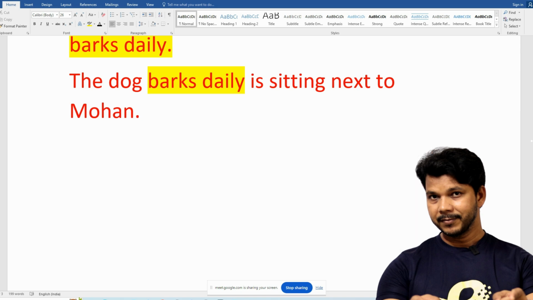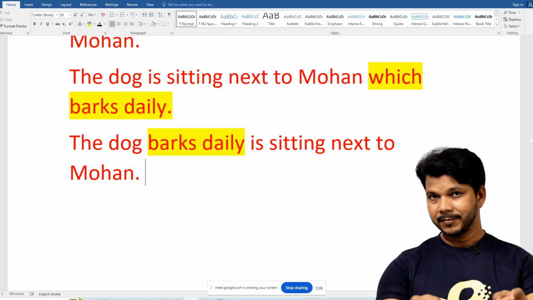But sir, it is a simple sentence: the dog, the barks daily, is sitting next to Mohan. If we want to say that this is the same dog which sits beside Mohan every day, please make it with the same. Don't use the same right now, because the same always takes that instead of which. When I teach you that, then I'll teach you. Don't worry, talk about which only.